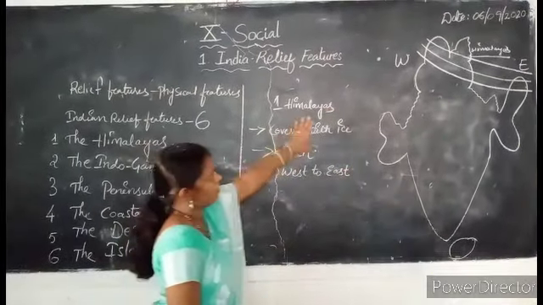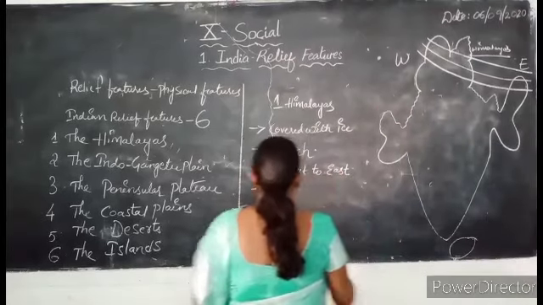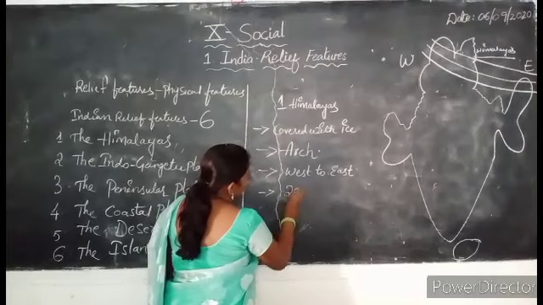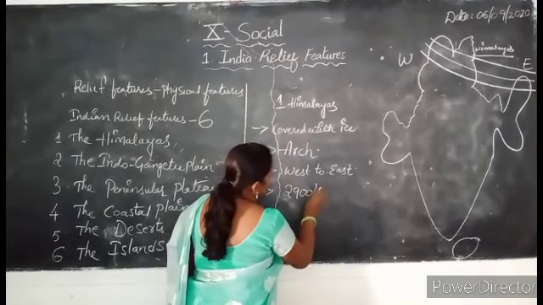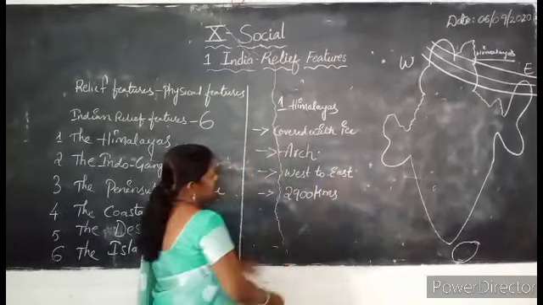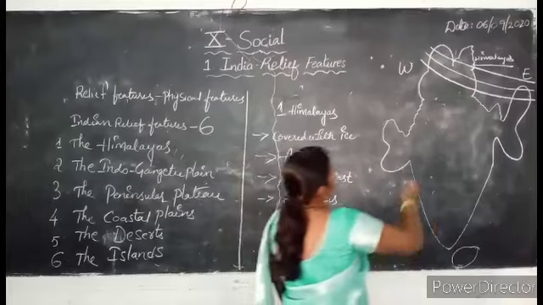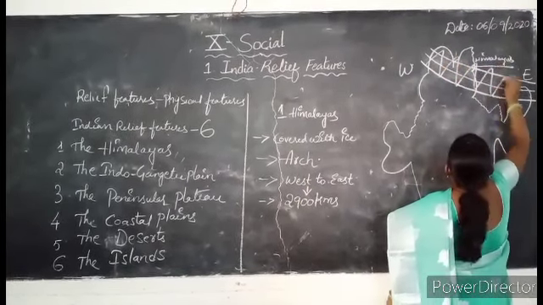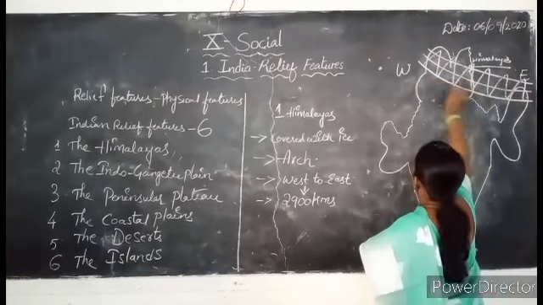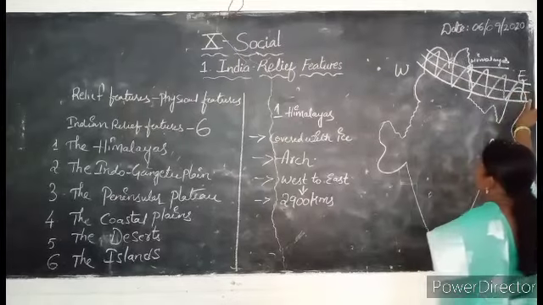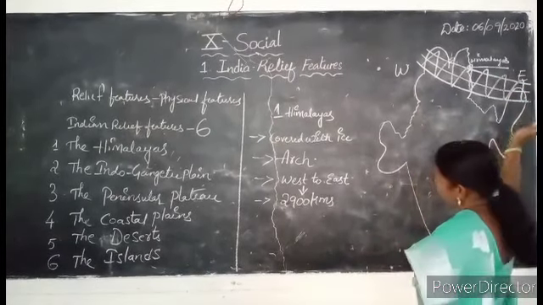From west to east direction, these Himalayas extend nearly 2,900 kilometers. So from west to east they extend how many kilometers? 2,900 kilometers. As you know, when these Himalayas move from west to east, the width decreases.